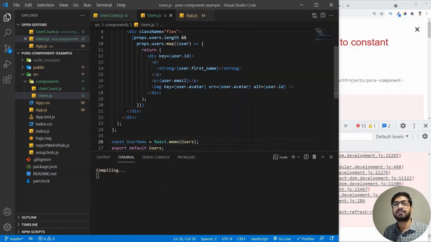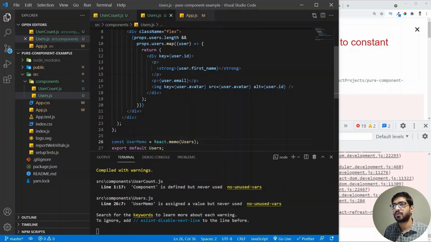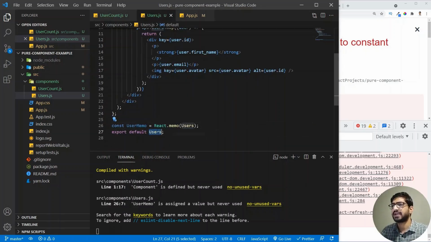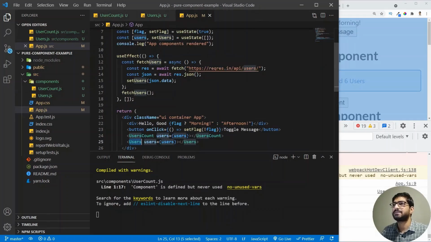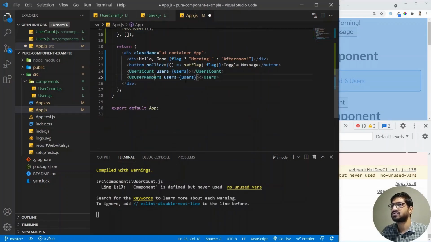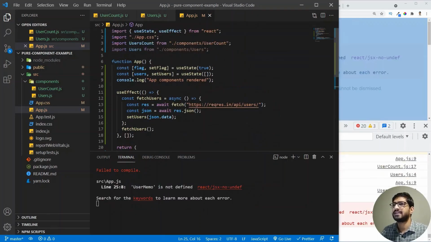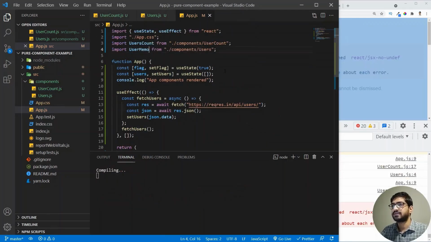So it's kind of a HOC, the higher order component. So if you don't know about the higher order component, then I have a video on it. You can click on the card above and jump to it directly. And I'm just going to export this one. All right. And now let's go to our app.js, and inside the app.js, I'm going to change this to userMemo. All right. And then I have to import it.